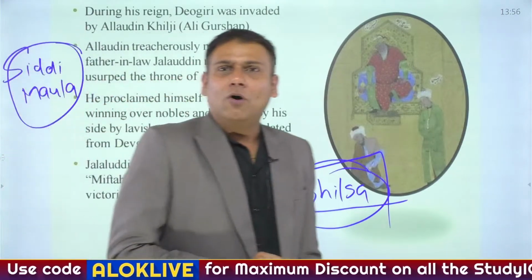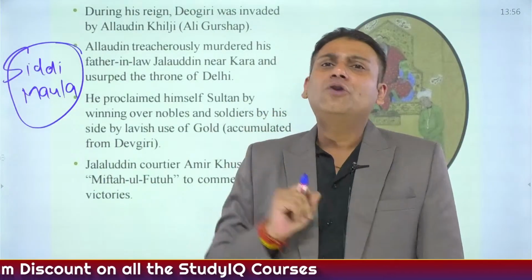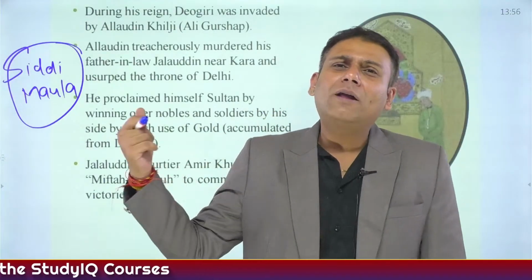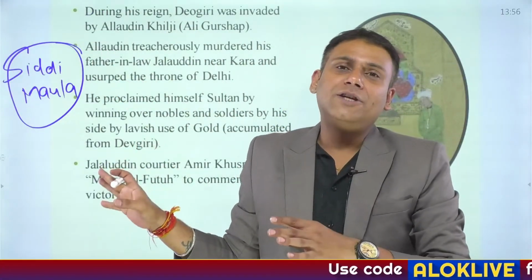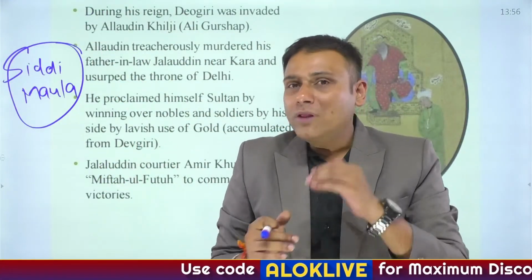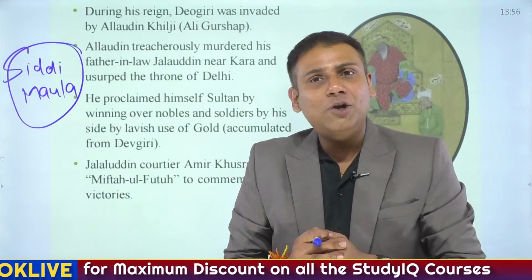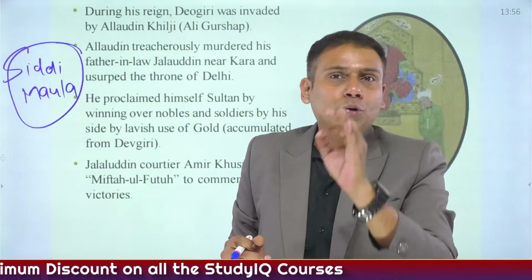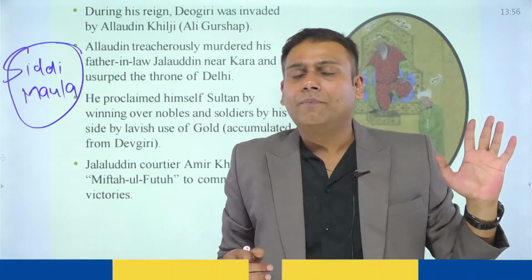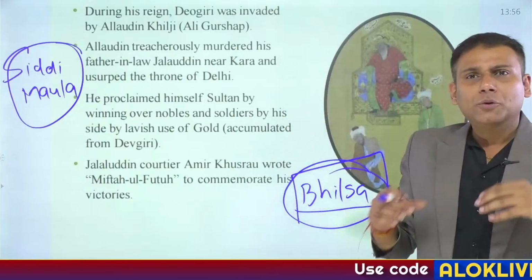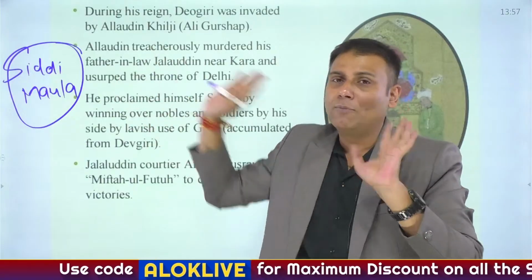Now what happened? Siddhi Maula was one of the noblemen of Jallaludin Khilji. And Siddhi Maula knew one thing: that even if I commit any cruel thing, this person Jallaludin Khilji will forgive me. So with the passage of time, Siddhi Maula started developing good relations with a Sufi saint whose name was Baba Fariduddin of Pak Patan. In simple words, Baba Farid. Okay. So now this nobleman Siddhi Maula used to give all sorts of liberal donations to Baba Farid.